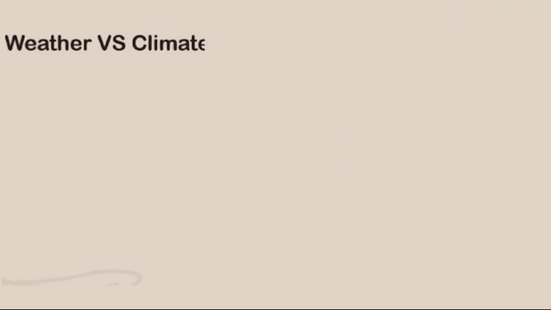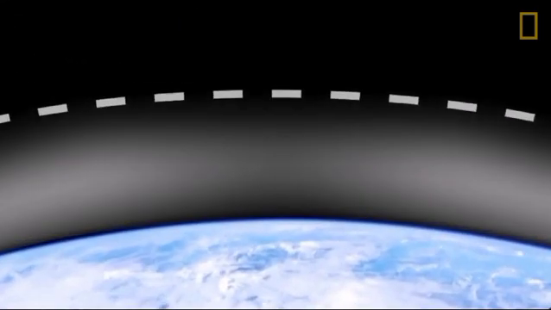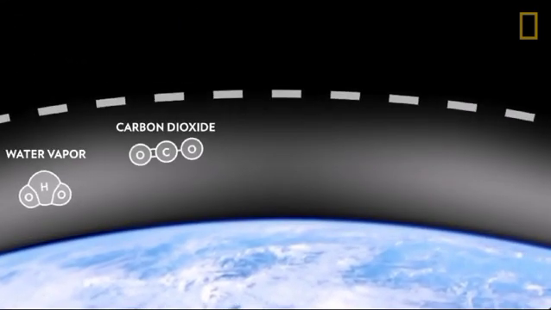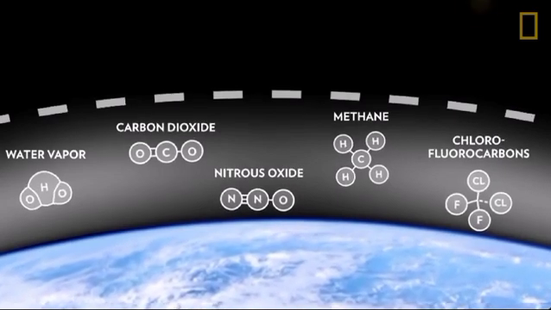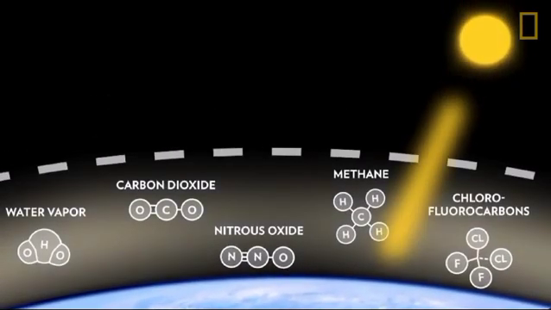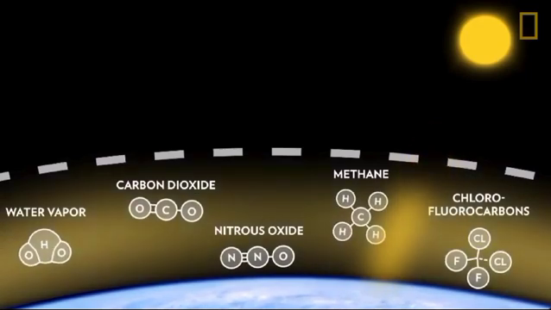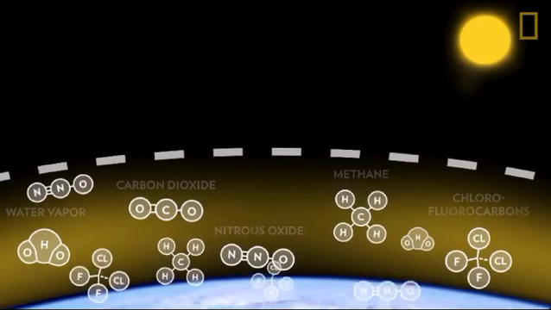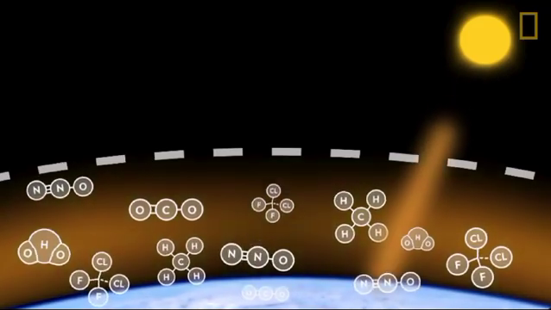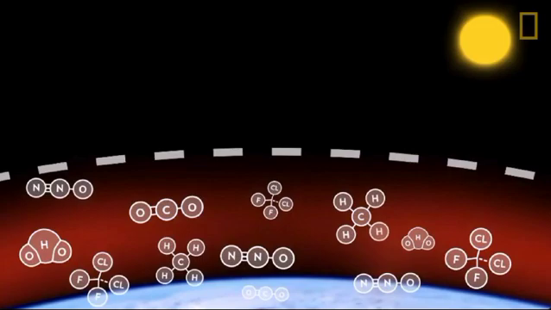Now, we move on to the reasons of climate change. The greenhouse effect. Gases in the atmosphere such as water vapor, carbon dioxide, methane, nitrous oxide, and chlorofluorocarbons let the sun's light in but keep some of the heat from escaping, like the glass wall of a greenhouse. The more greenhouse gas in the atmosphere, the more heat gets trapped, strengthening the greenhouse effect and increasing the temperature of the earth.